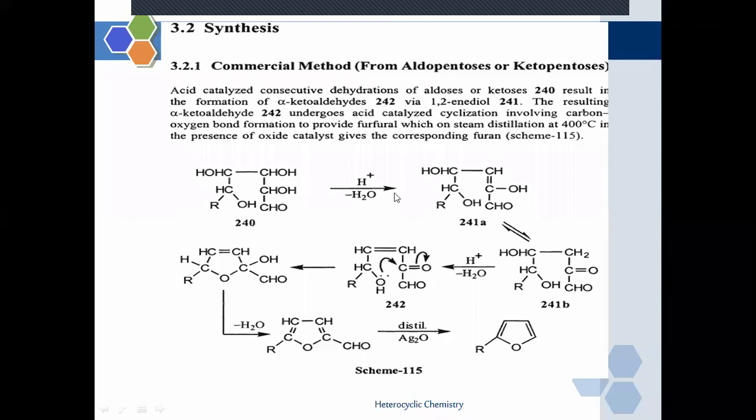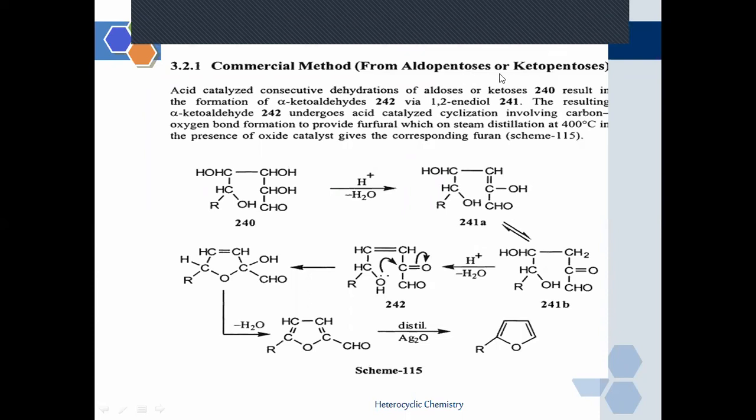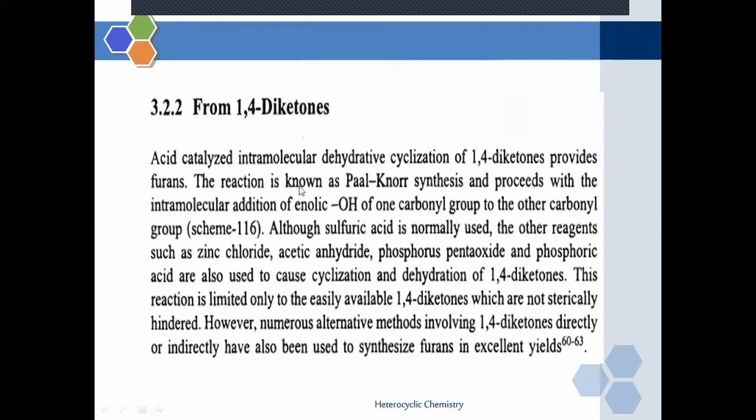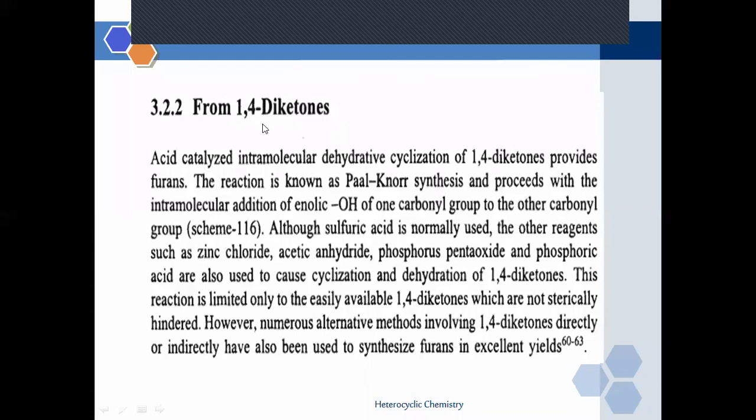So this is the mechanism of the reaction for the synthesis of furan from aldopentoses or ketopentoses. This is the first method to synthesize furan from aldopentose and ketopentose molecules. Now, a second synthetic method to form a furan is from